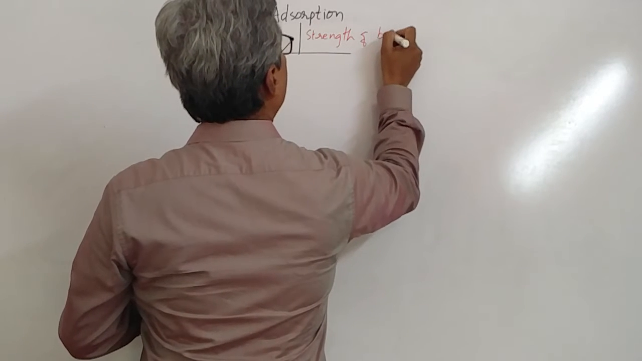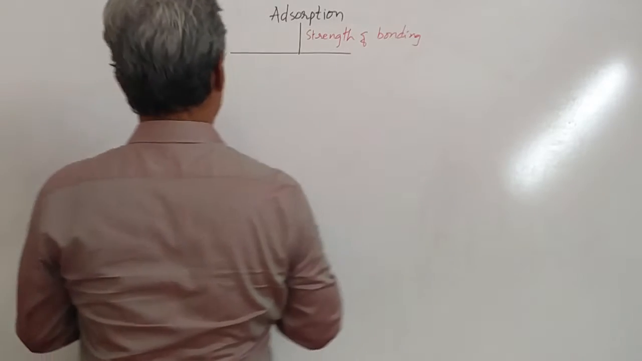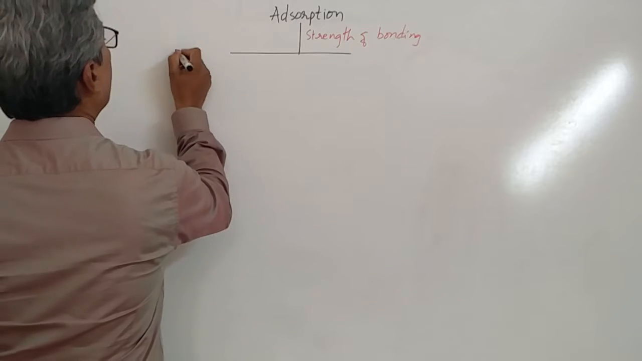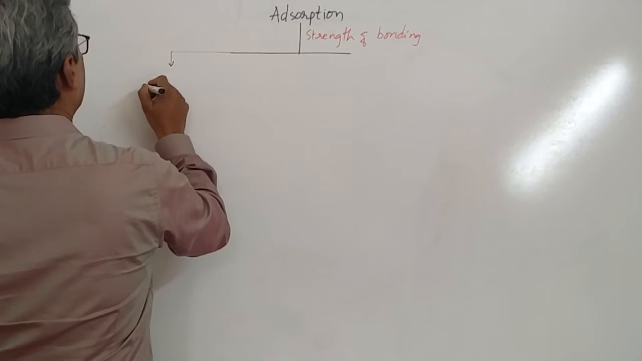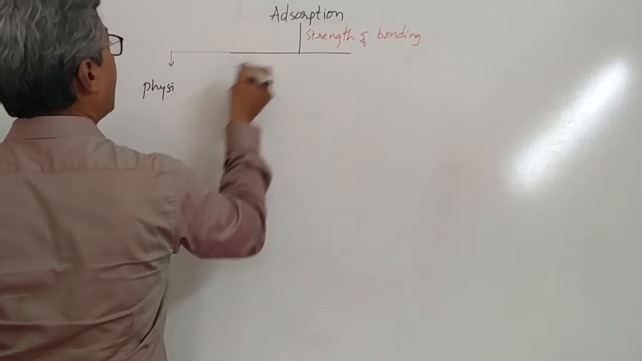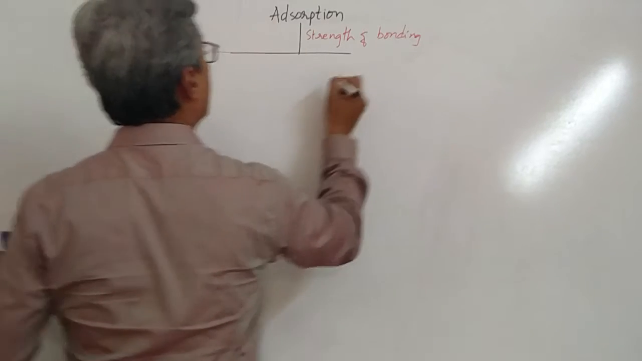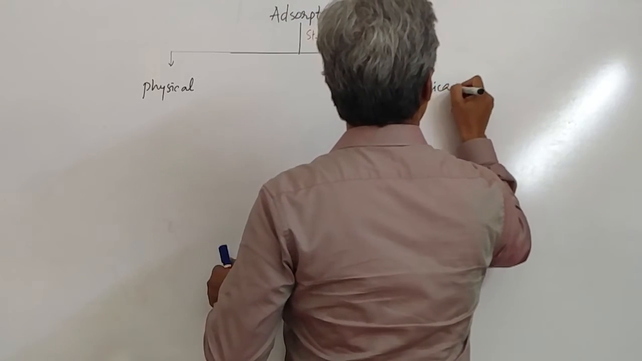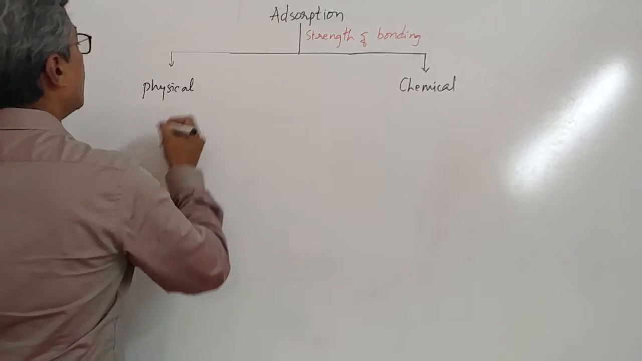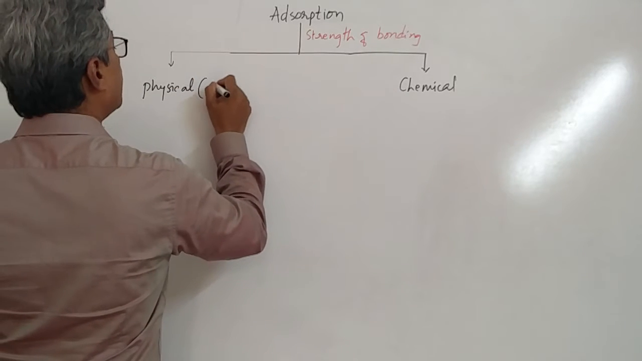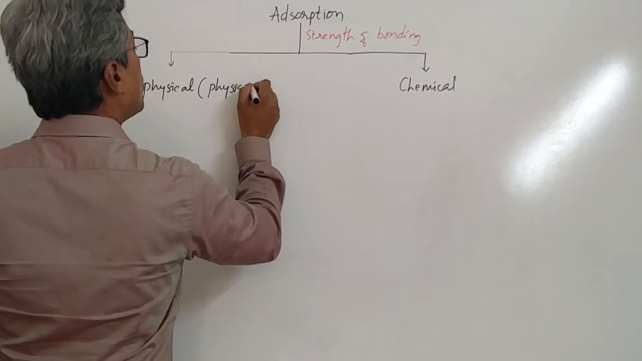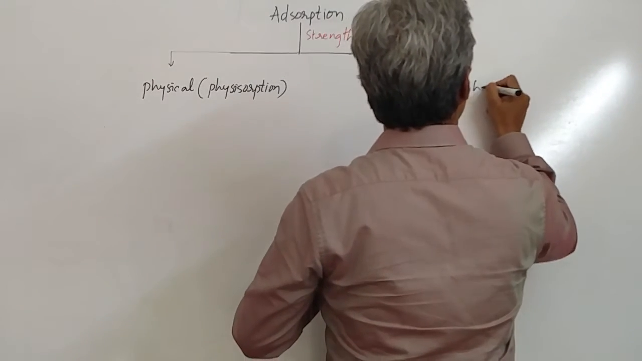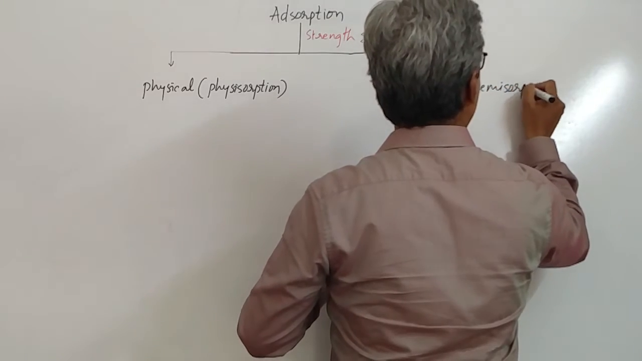Based on the strength of bonding between adsorbate and adsorbent, we can have two types of adsorptions. One is physical adsorption, another one is chemical adsorption. This can also be called physisorption, and this is chemisorption.